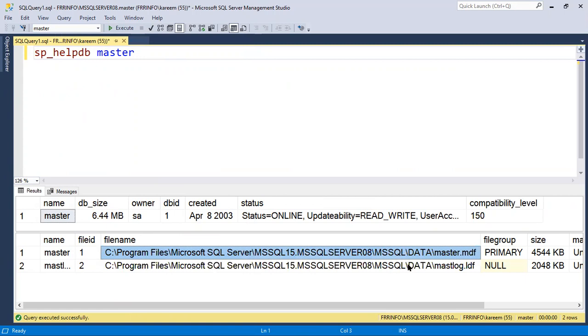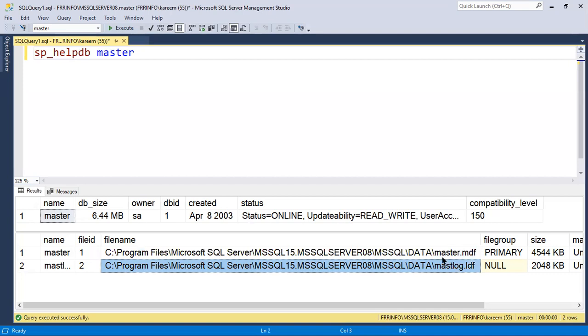Just one point to remember: whenever the user runs some insert or update or delete, every change is first recorded into the log file, the transaction log file. After some time, those changes are written permanently into the data file. Every insert, update, delete is first captured in which file? The log file. After some time, those changes are written permanently into the data file. The data file is the location where data is permanently stored, but initially changes are written into the log file.